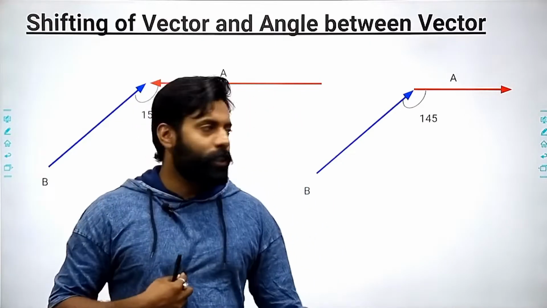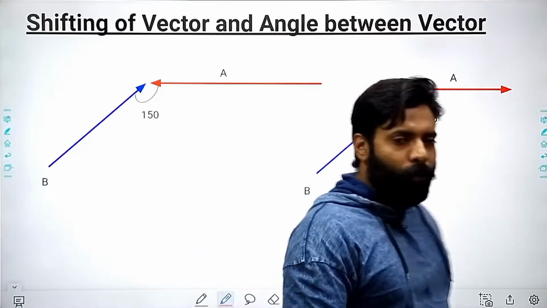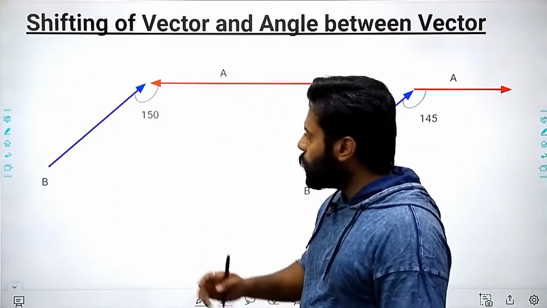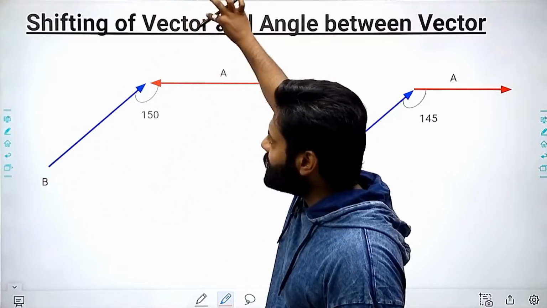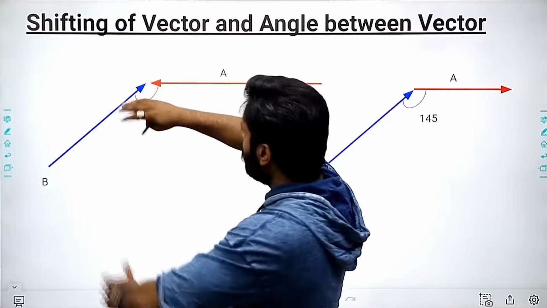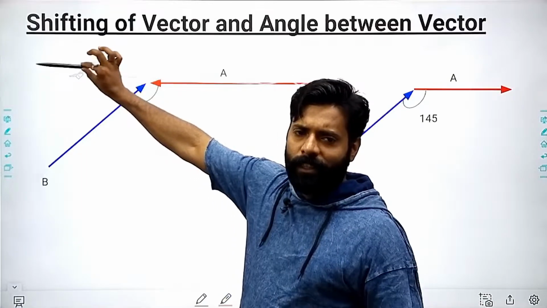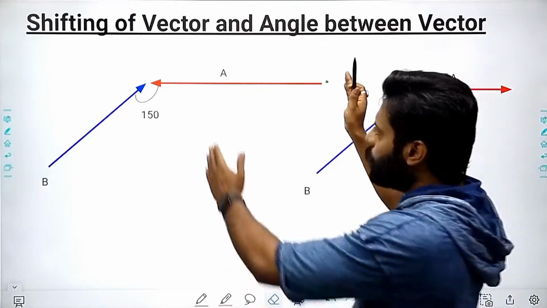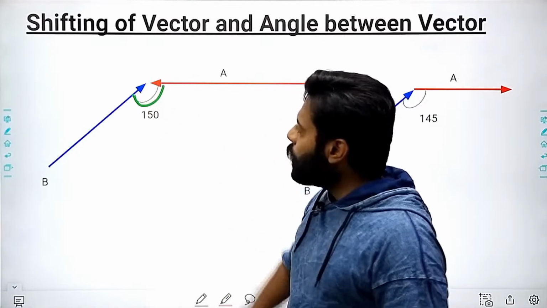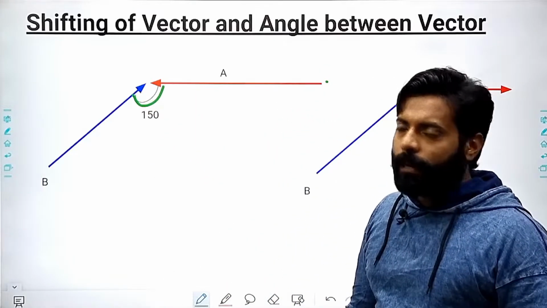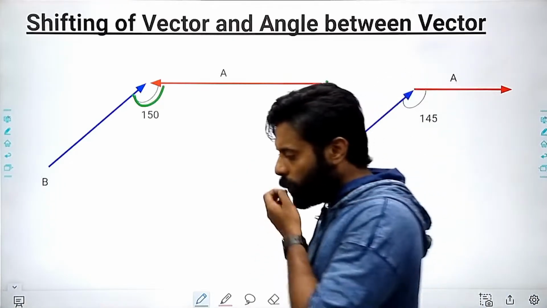Here are two questions for you. The first question is here, and you need to find the angle between the A and B vectors. Here we have a B vector which is pointing in this direction, and the magnitude is this. Here we have the A vector whose direction is this, and the magnitude is this, and the angle between these is 150 degrees. You have to calculate the angle between A and B. So how will you find out?